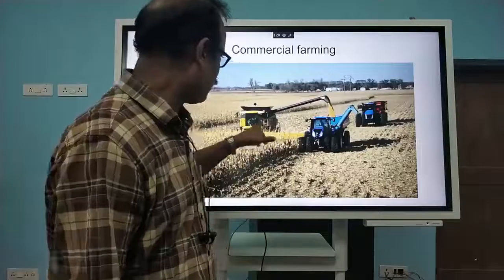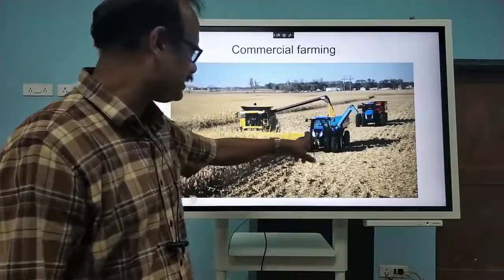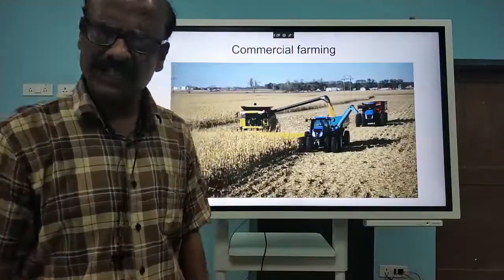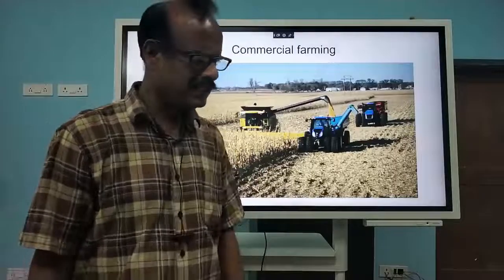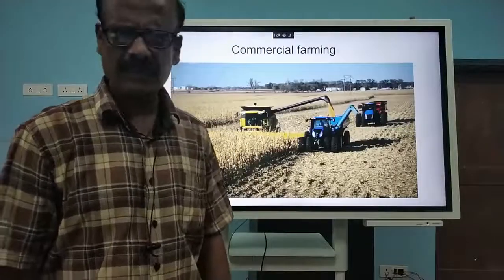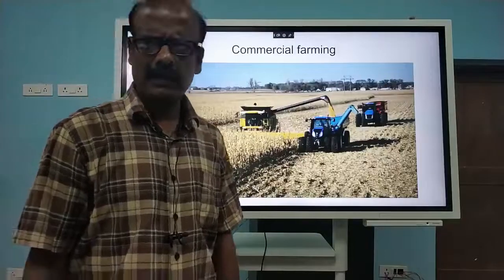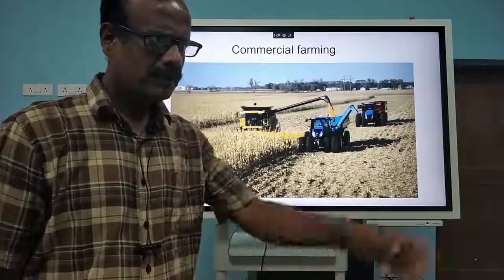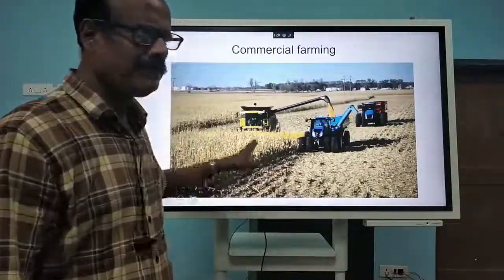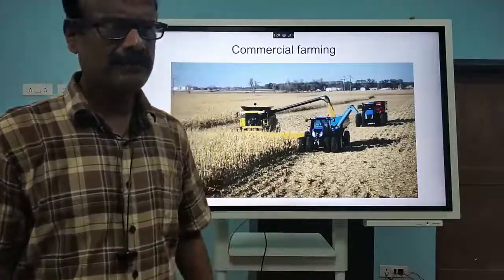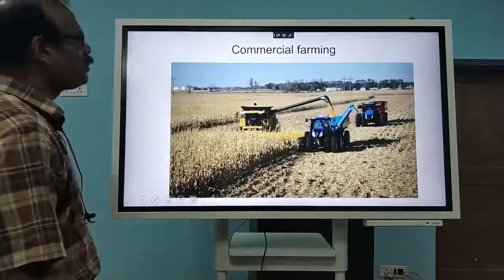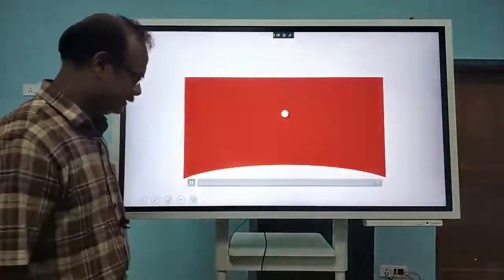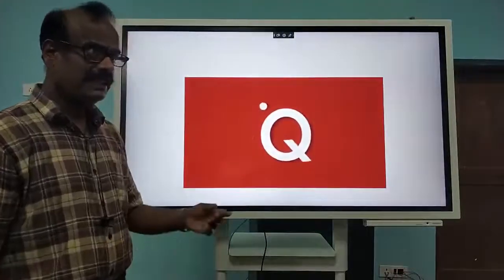You can see the harvester is there, then the collector, that is the thresher and all. Like that, all the machines are running parallel, and the production is very high. They do all the modern methods. They use fertilizers. They use many other things. Okay, I'll just show you one clipping of this extensive farming. You can just go see how the extensive farming is done there.